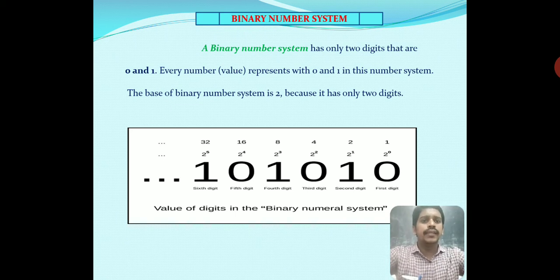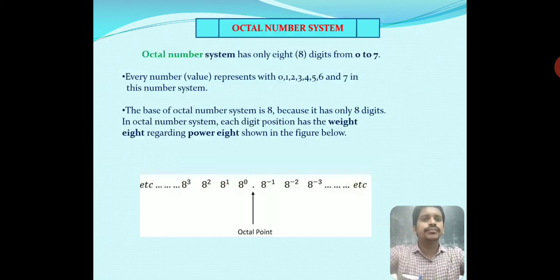Look at the example table, value of digits in the binary numerical system. For example, 101010, hence we have to write 2^0, which is equal to decimal value 1, 2^1, 2^2, 2^3, for increasing power values, because 2 is the base of the number system. Power is the number of variables, so we have to represent binary numbers. So it is a binary number system.